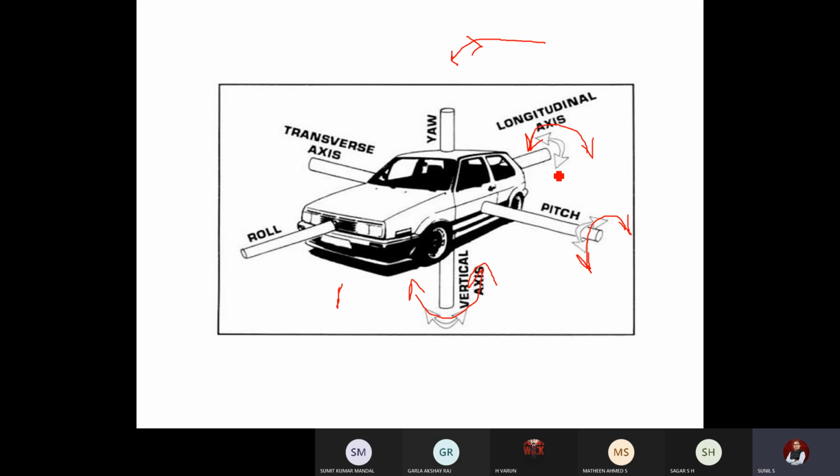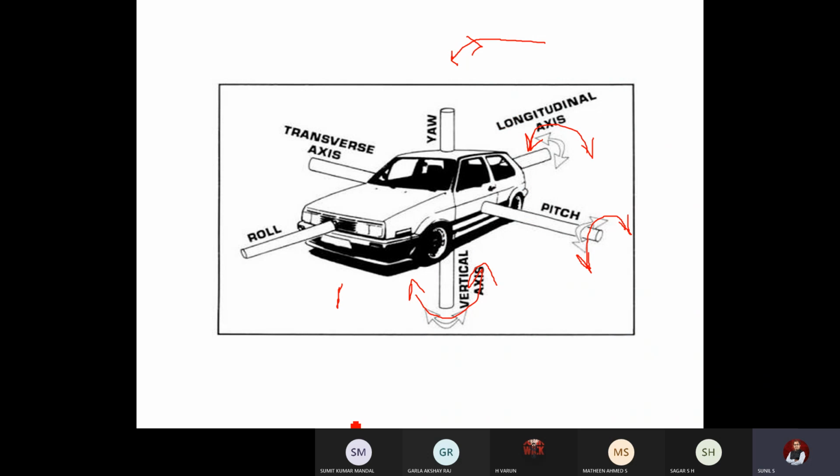Just a simple example I give you is a sudden applying of brake. What happens? A greater amount of load will be falling on the front wheels. At that time, that load should be absorbed by the front suspension and gradually it should be released back so that the vehicle will not topple. If it doesn't absorb the energy, what happens is the back portion will start lifting, so the vehicle gets disturbed.